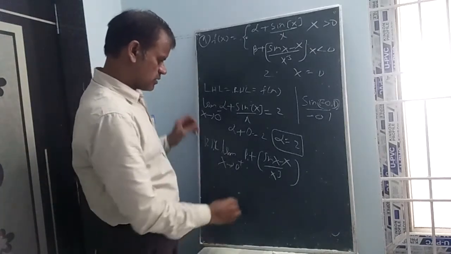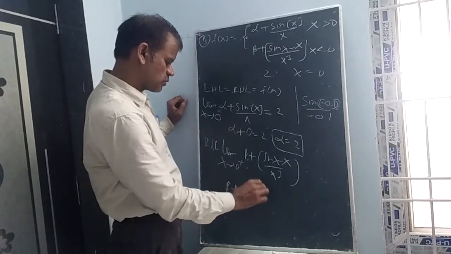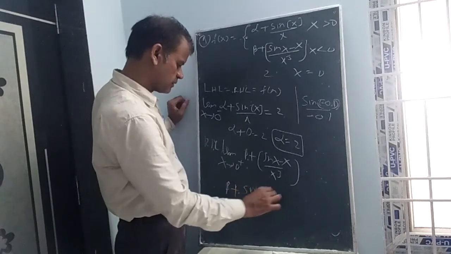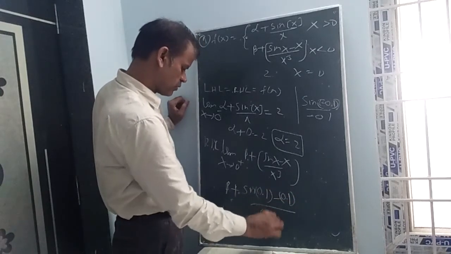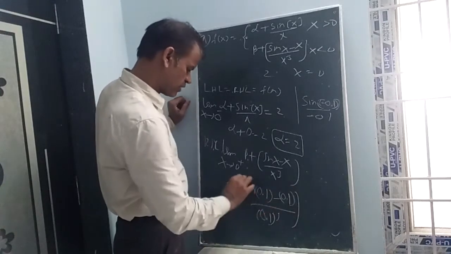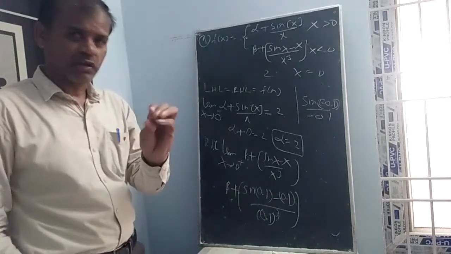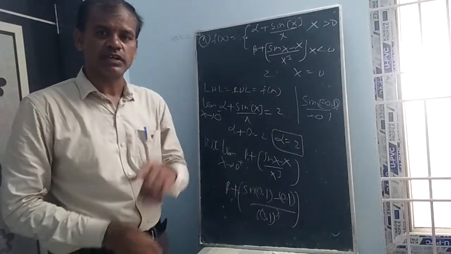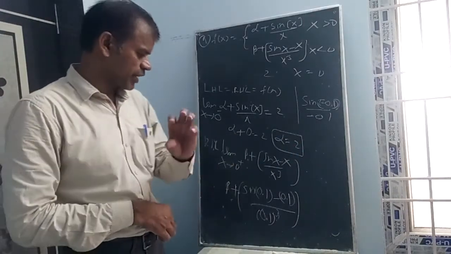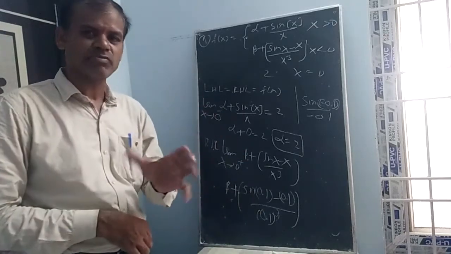Now you understand beta plus sin 0.1 minus 0.1, divided by x cube, 0.1 whole cube. The denominator is a finite value. Sin 0.1 means sin 5 degrees like that. 1 radian means 57 degrees 16 minutes.